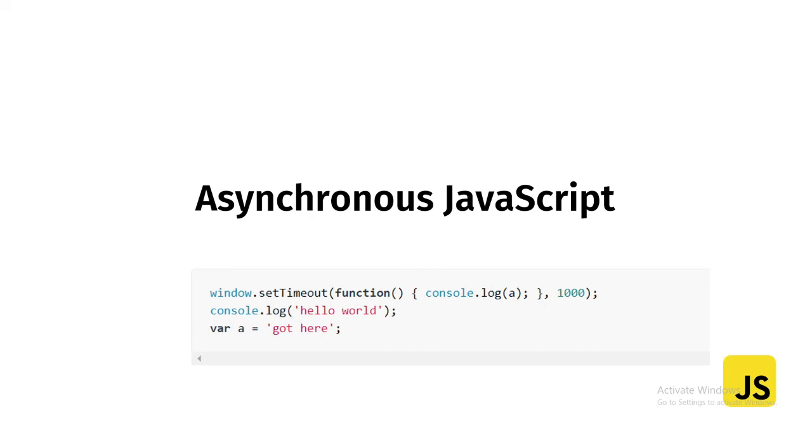But what is setTimeout doing? setTimeout is delaying that console.log a. So you can manage your time when you want something to appear on your web page. You can manage it in JavaScript. You want something to be 3 seconds late. You want something to appear after something already appeared. You want that a equals got here to appear after that thing. So you can just set a timeout.